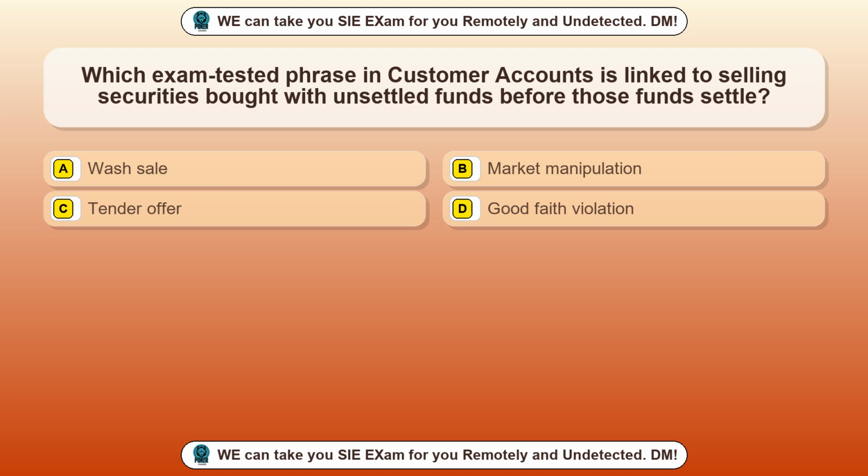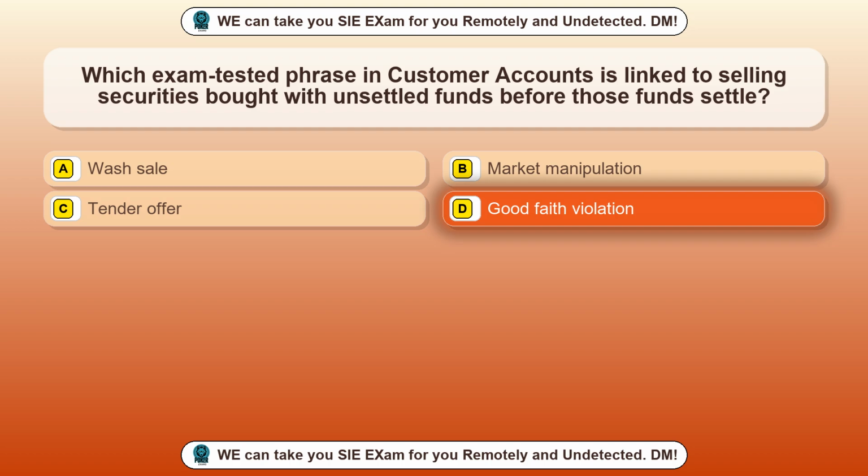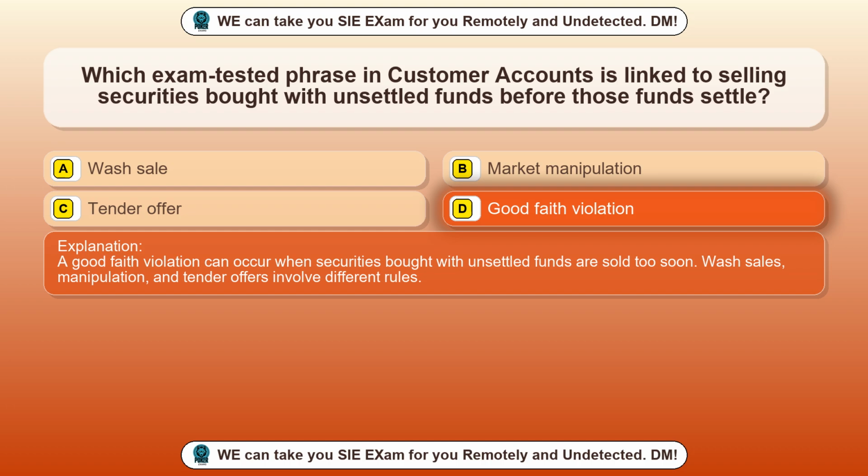Question 96. Which exam-tested phrase in customer accounts is linked to selling securities bought with unsettled funds before those funds settle? Option A, wash sale. Option B, market manipulation. Option C, tender offer. Option D, good faith violation. The correct answer is option D, good faith violation. A good faith violation can occur when securities bought with unsettled funds are sold too soon. Wash sales, manipulation, and tender offers involve different rules.